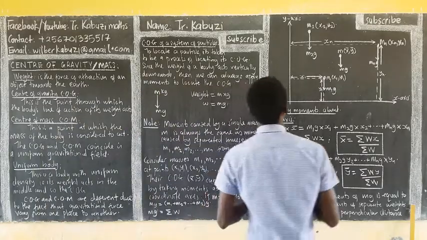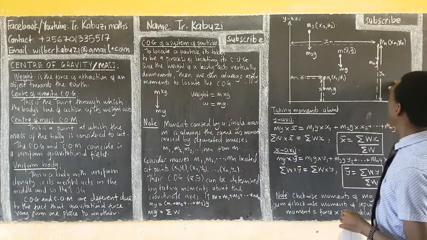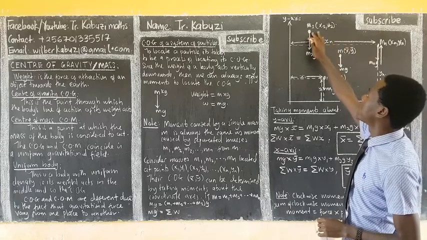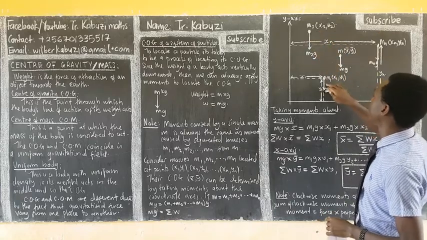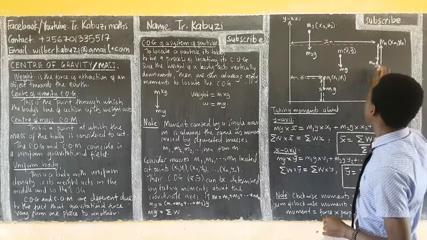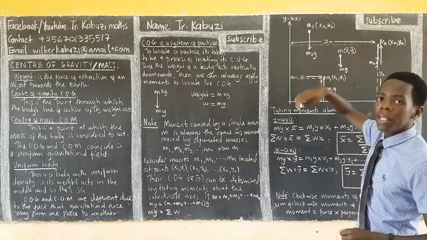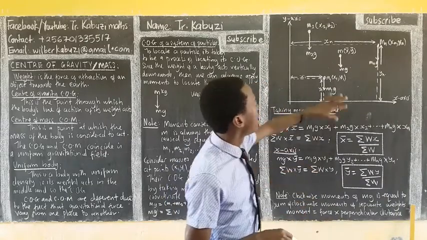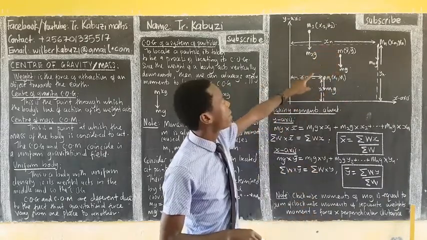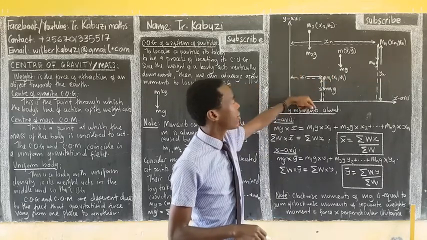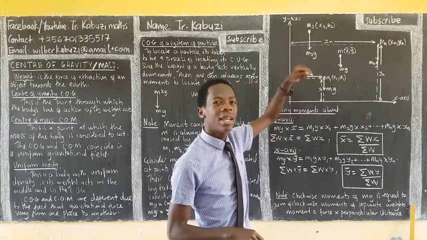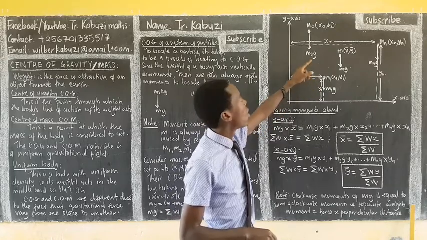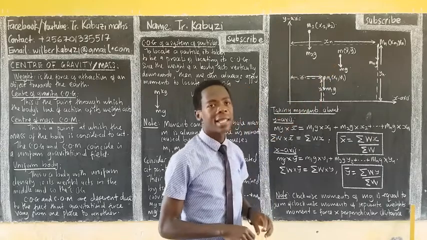Now, if I put them on the coordinate axes, the x-axis and the y-axis, I'm assuming this is m2, this is one mass, one mass, one mass. Now, assuming that the center of gravity of the whole mass, this one, is here, it means that if we take moments for this about the x and y axes, the moment of the whole is going to be equal to the sum of the moments of these masses there.